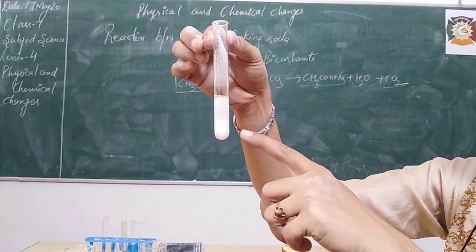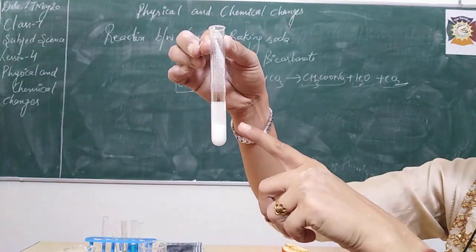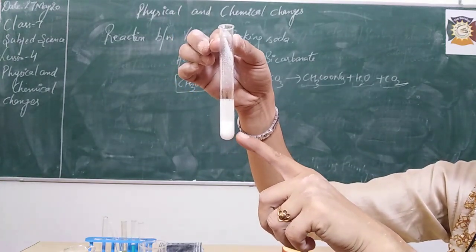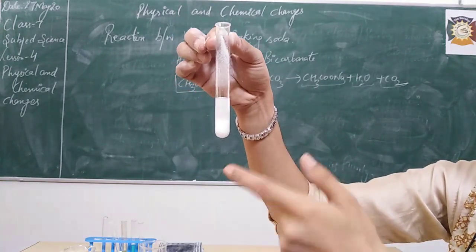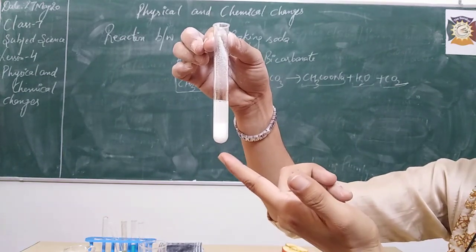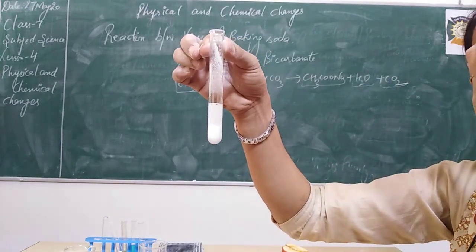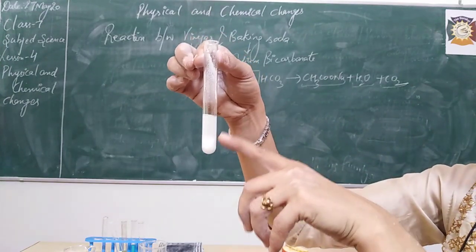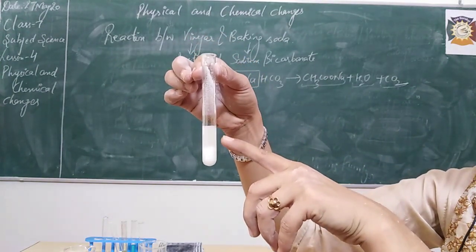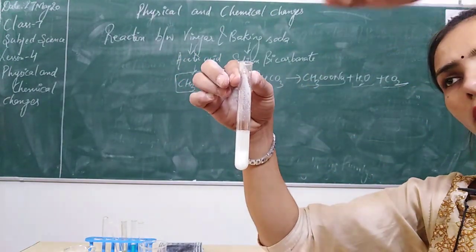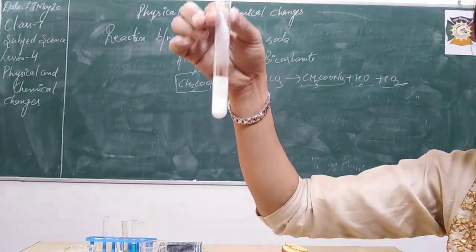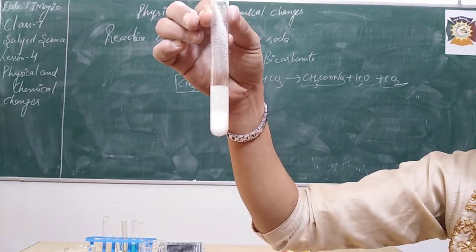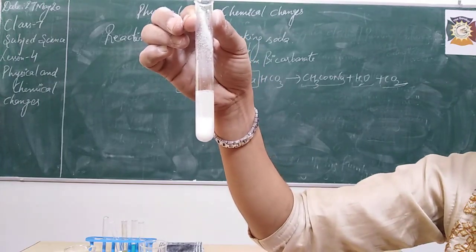Here, carbon dioxide is getting evolved due to the reaction between acetic acid and baking soda, right? So these bubbles are getting formed. At the bottom, you can see some salt is getting formed, which is sodium acetate salt, CH3COONa, and water. The remaining part will be water, and carbon dioxide will get evolved out of this test tube. Can you see these bubbles? Yes, it is all because of carbon dioxide gas coming out, right?